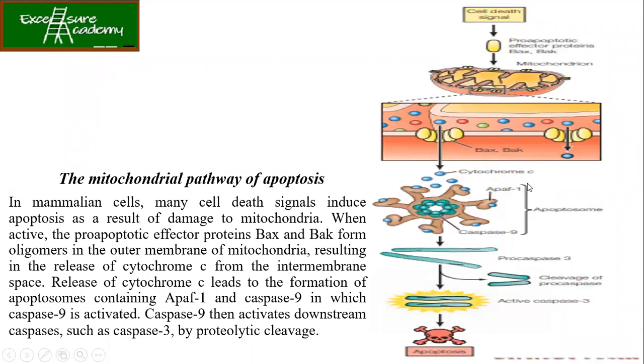Now, once cytochrome C is released, it results in the recruitment or formation of APAF1. When cytochrome C and APAF1 combine, it is going to recruit caspase 9. Okay. It is going to bring in caspase 9 and form the complete apoptosome. Now this apoptosome is going to activate procaspase 3, that is, procaspase 3 is the inactive form. It is going to make it active by removing the initial peptide sequences so that it becomes activated caspase 3. Now this active caspase 3 is finally going to result in the progression of apoptosis.